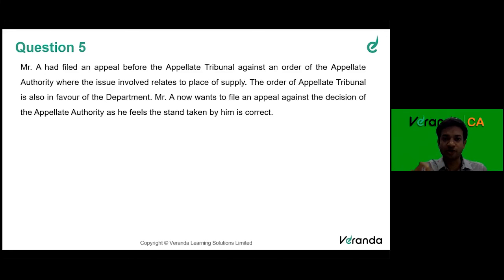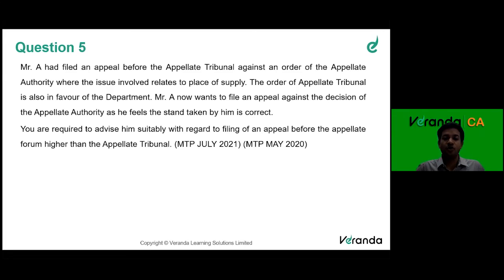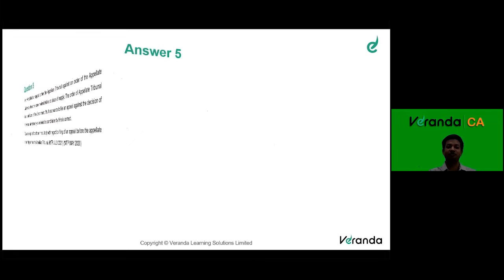and the issue was relating to place of supply. The order of the appellate tribunal was also in favor of the department. So Mr. A lost the case even in the appellate tribunal. Now Mr. A wants to file an appeal against the decision as he feels the stand taken by him is correct. You are required to advise him suitably with regard to an appeal before the appellate forum higher than the appellate tribunal. Right. So anyone wants to answer this?